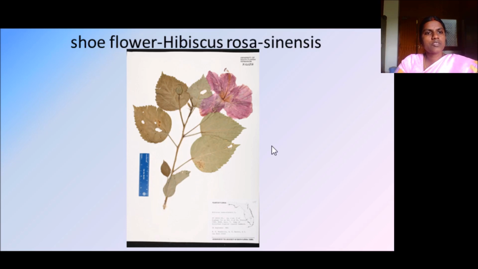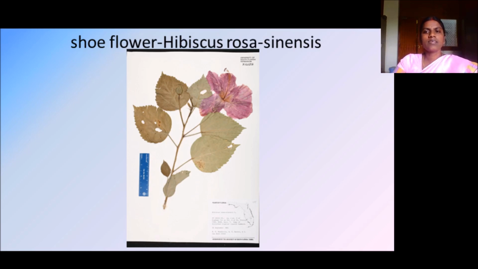Another example is shoe flower, Hibiscus rosa-sinensis. This belongs to the family Malvaceae. We call this Sembaruthi in Tamil. Here also you have to mention the date on which it was collected and the location where you got it, those things. So these are the herbariums.